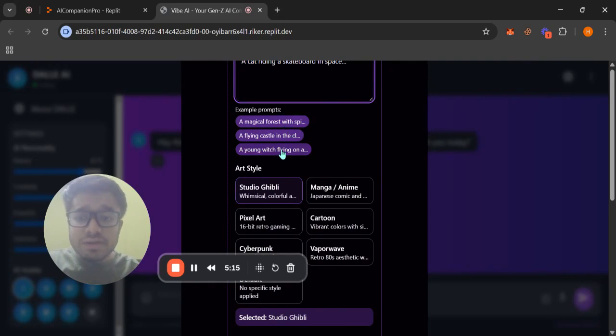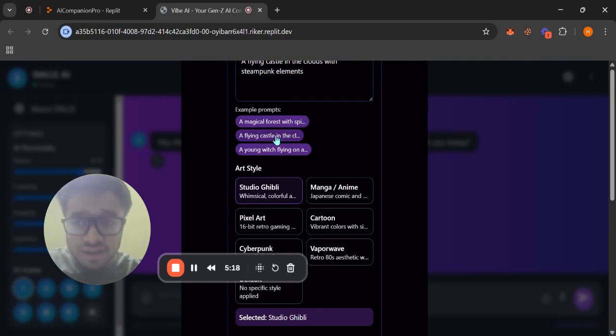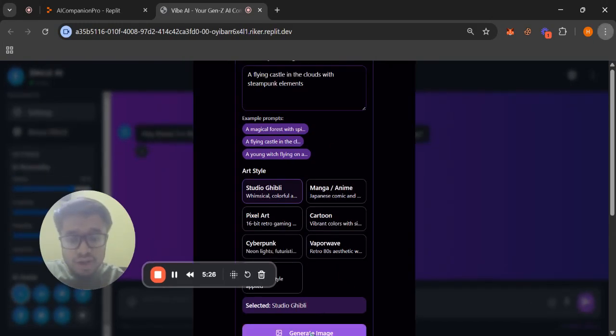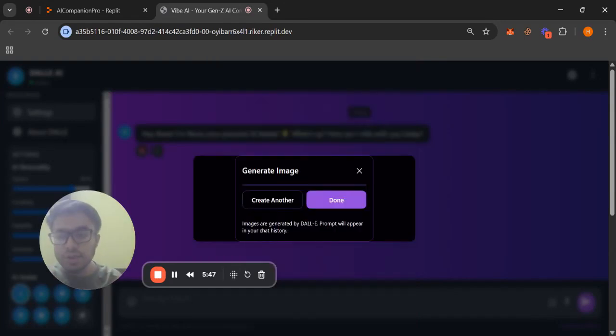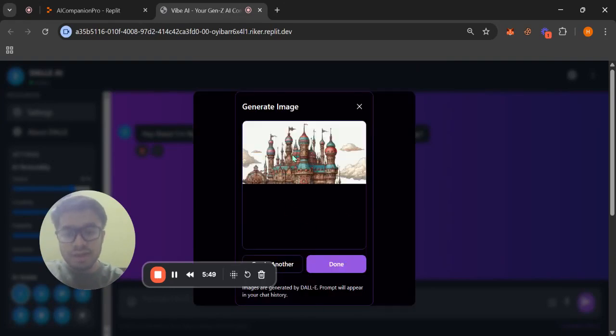So I'll just use one of the specific prompts over here, like a flying castle in the clouds with steampunk elements. And then I've selected it, and now I'll click generate image. So now it will generate the images. Whatever prompt you supply to generate the image, these prompts will be stored in your chat history, so you can use it as your memory. And one good thing is that the more you talk with this AI agent, the more it understands you, and so it converses with you in the same manner.